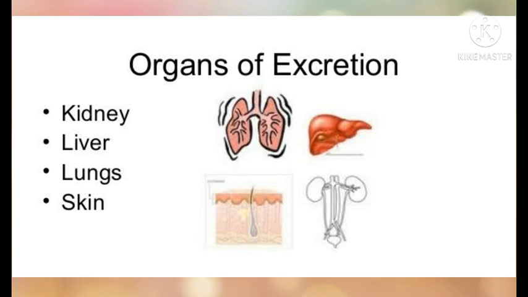Sweat contains water, sodium salts, and nitrogenous waste such as urea. Kidneys help to remove the nitrogenous waste urea along with inorganic salts and water. Other than excretion, kidneys also help in maintaining a balance between salt and water content in the body. This process is called osmoregulation.